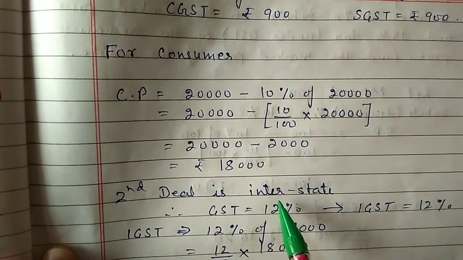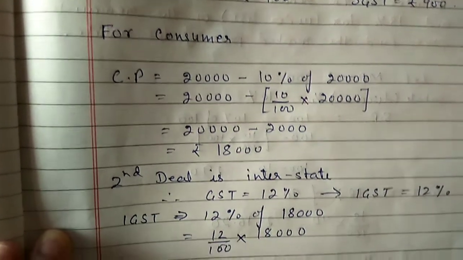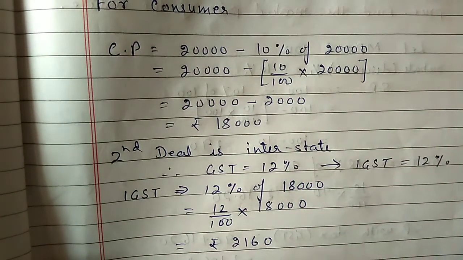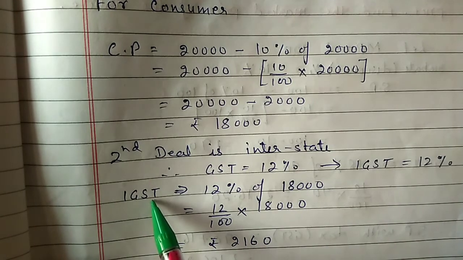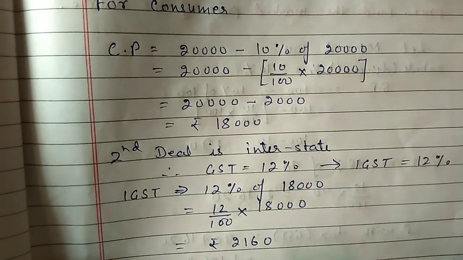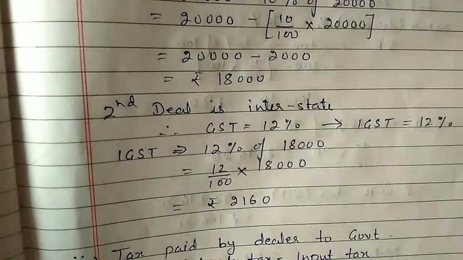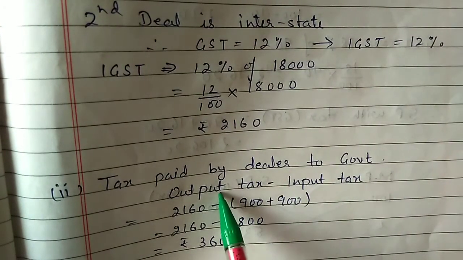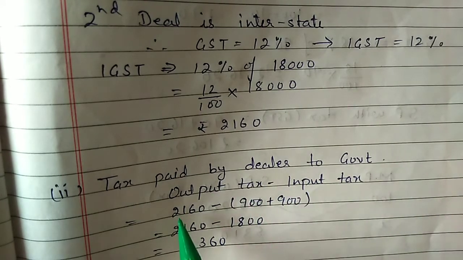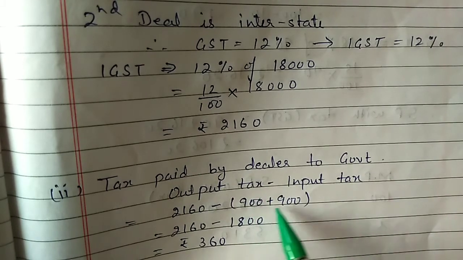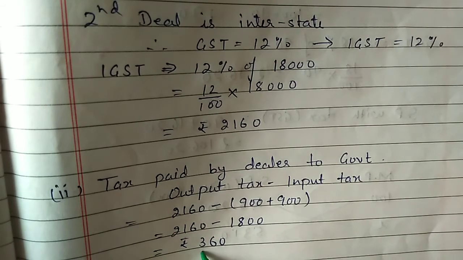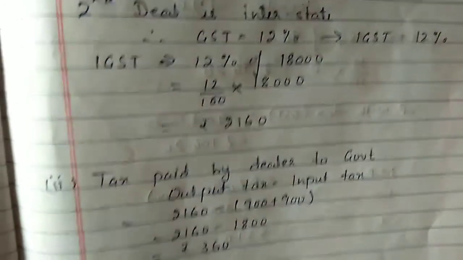This second deal is inter-state between two states. So here GST 12%, total will be IGST 12%. So output IGST will be 12% of 18,000 equal to 2,160 rupees. Second part, tax paid by the dealer to the government will be output tax minus input tax. Output tax is here 2,160 rupees and input tax is 900 plus 900, 1,800 rupees. So difference between these is 360 rupees.